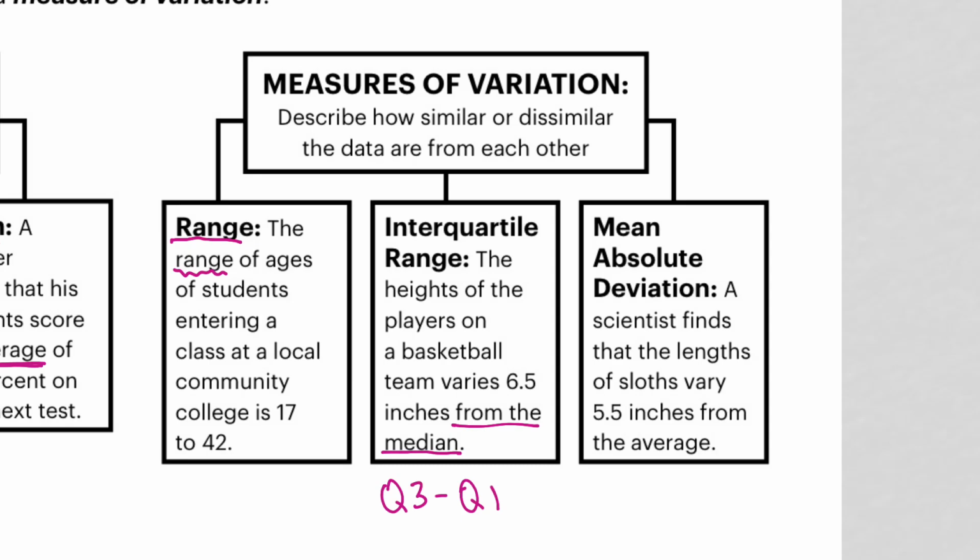The mean absolute deviation is going to be comparing values or how they vary, but this time compared to the mean. And remember that another word for mean is average. So here it says that scientists find that the lengths of sloths vary 5.5 inches from the average. So I know I'm referring to the mean absolute deviation.